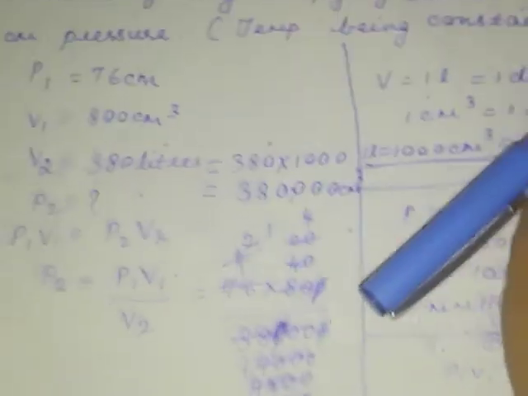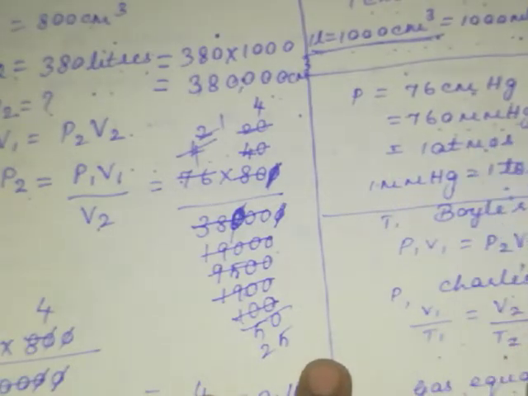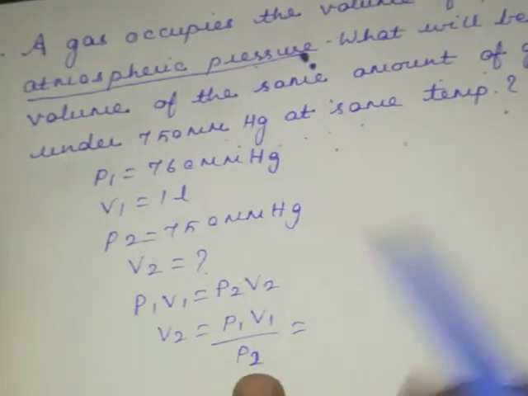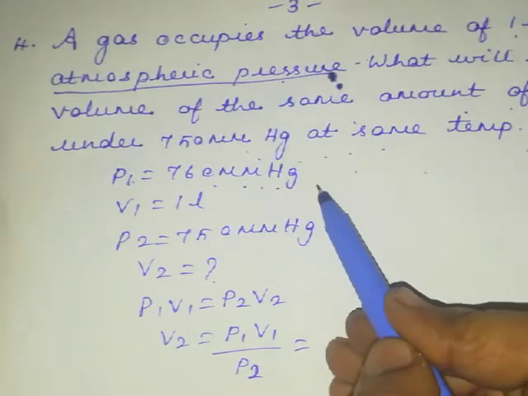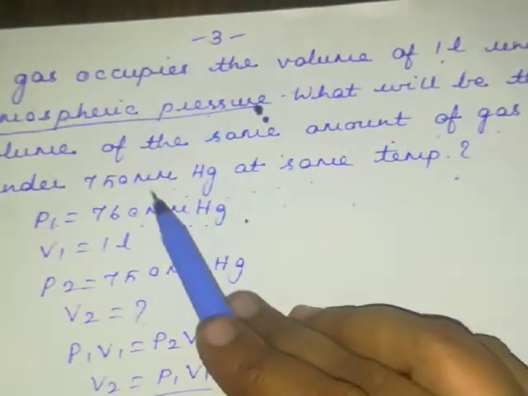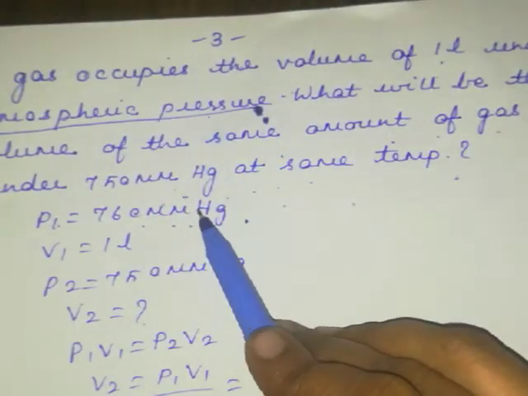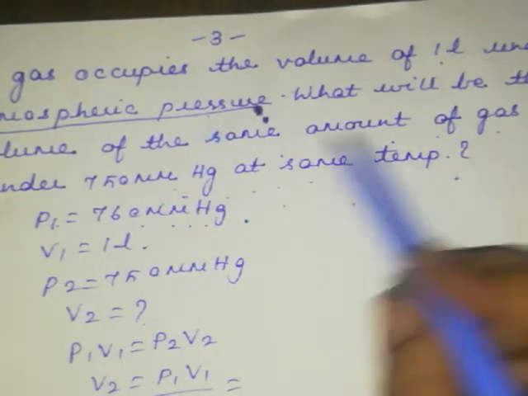So as in the formula I was telling you, can you see this formula? 760 mm mercury. So this is the value which I am going to substitute there. So now what we are going to do is, see your P1 value we have taken as 760 mm mercury. That is your gas occupies the pressure at atmospheric pressure, and volume is going to be 1 liter. Now what will be your volume?